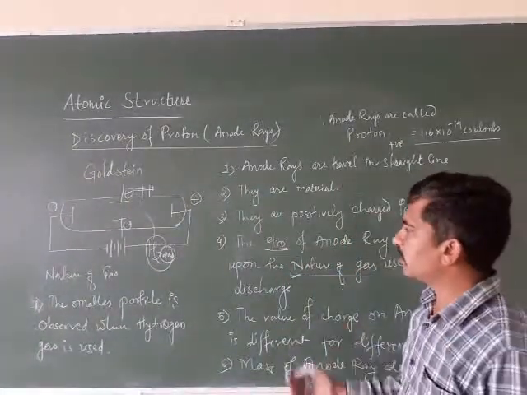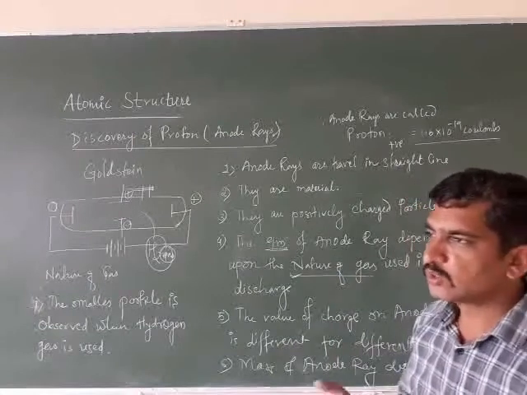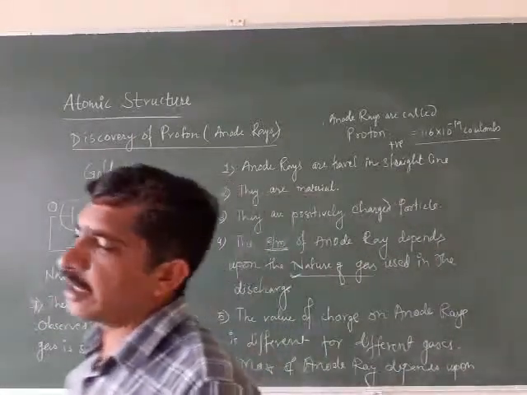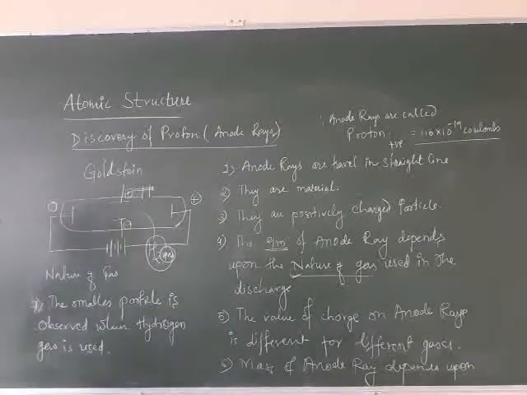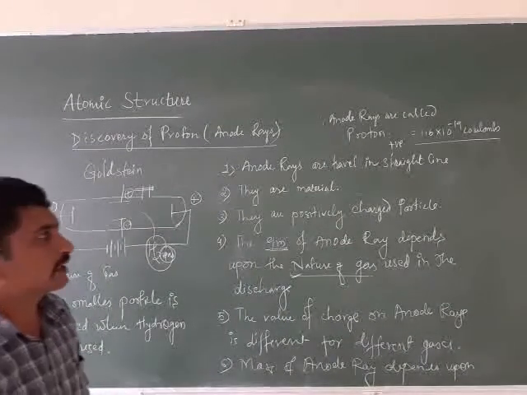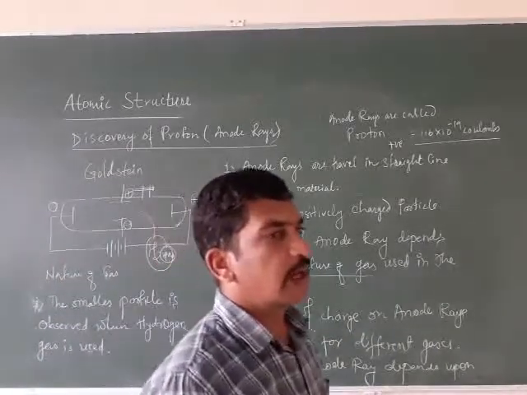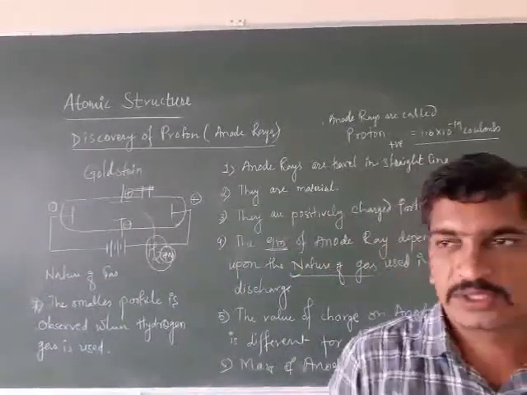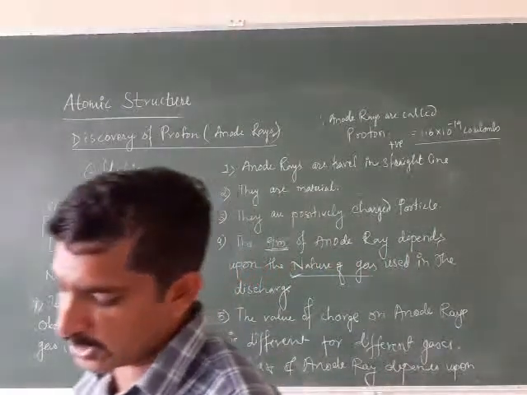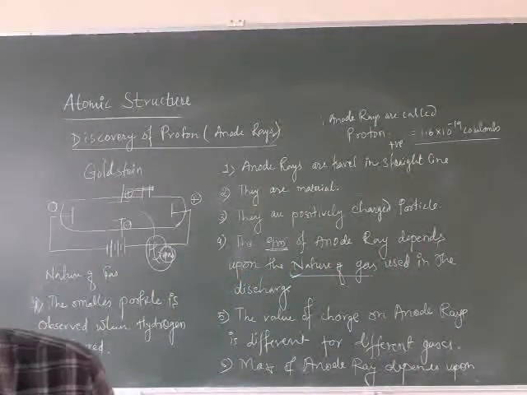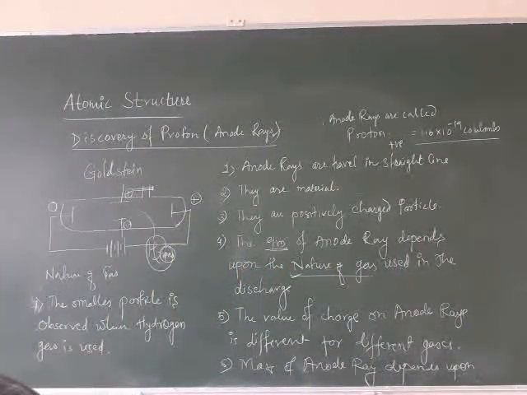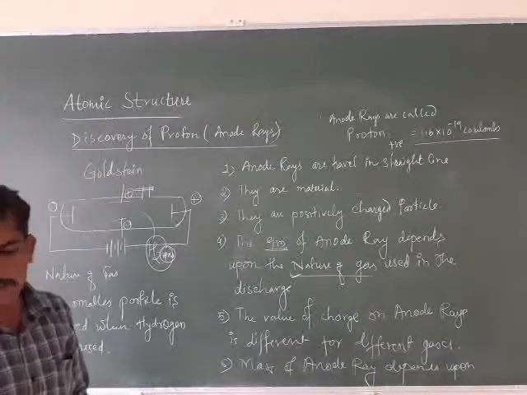This is nothing but the magnitude of the charge present on the electron. So inside the atom, oppositely charged particles are present, which carry equal magnitude of charge but with opposite sign.